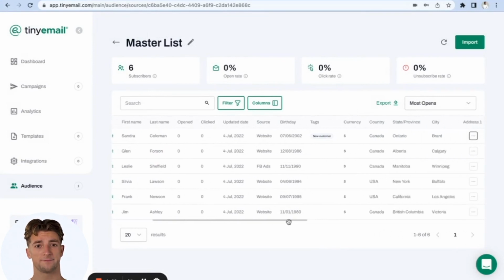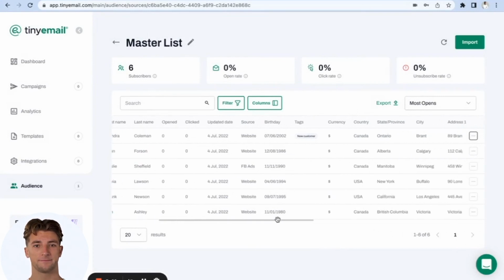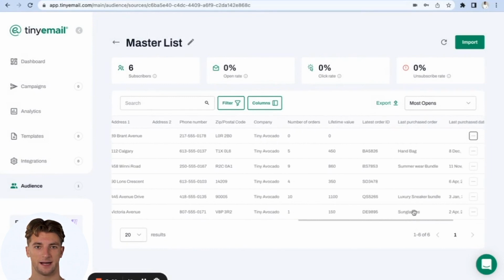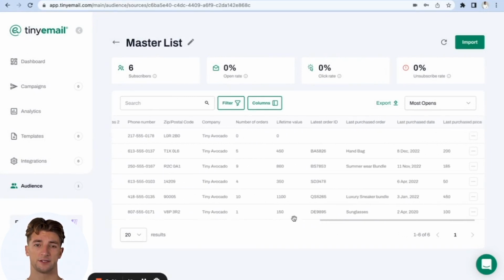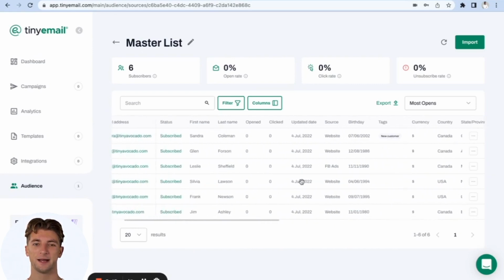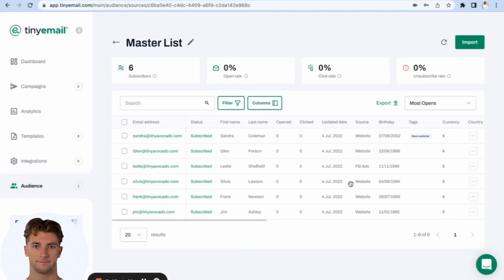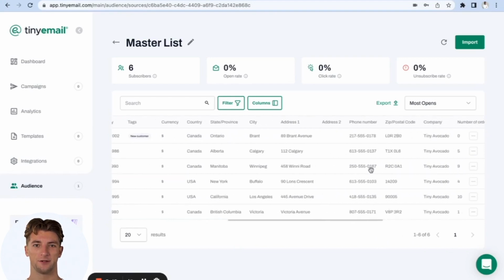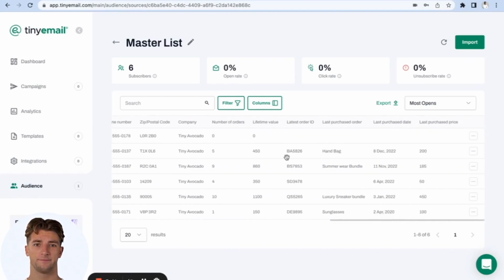And there you have it. A new tag present. And my lifetime value is 0. This gives you a myriad of options to creatively manage your email list in Tiny Email. You can also look up all these columns and add them to your email strategy.